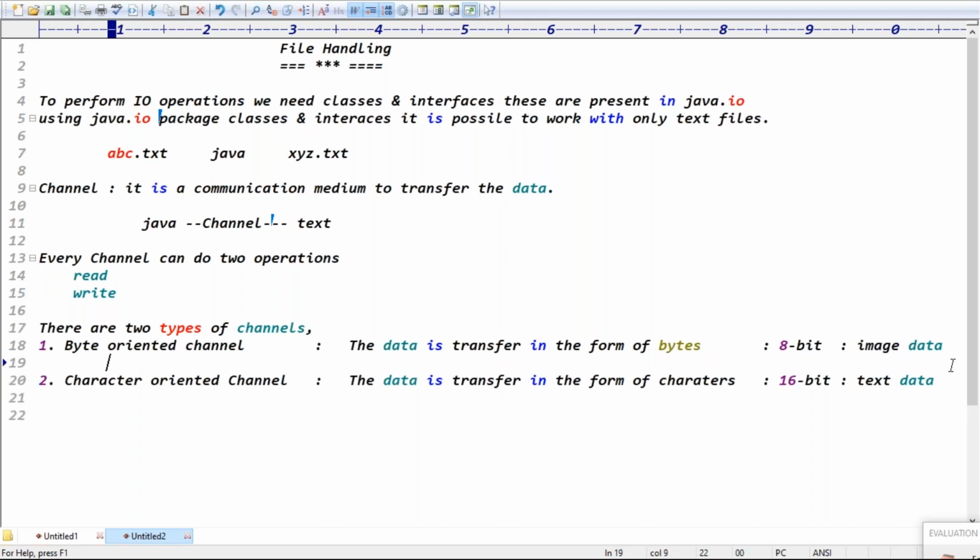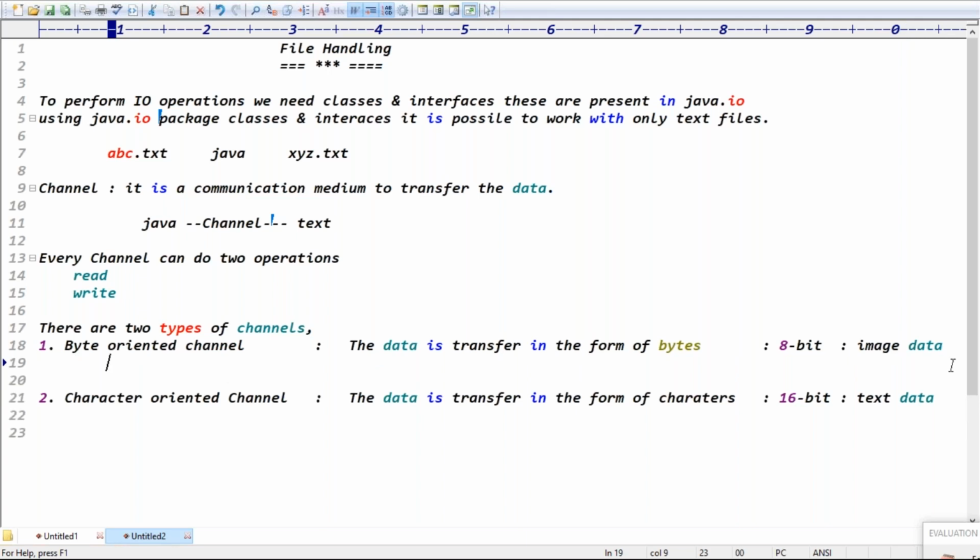Every channel can do how many operations? Two operations: read or write. It means that to create a channel, definitely two classes are required, one to read and one to write.